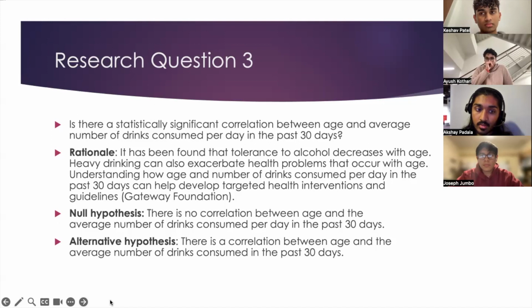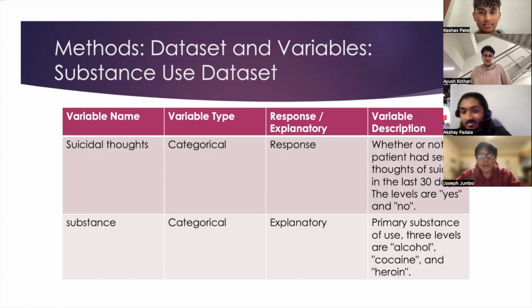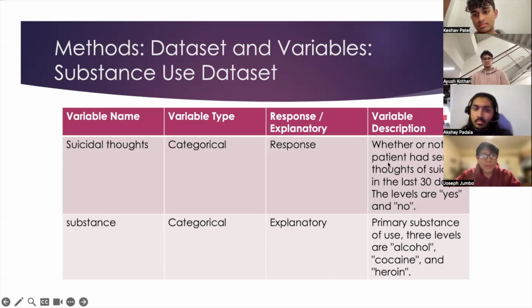Moving on, we'll be looking at the variables used for each research question. So for research question 1, we're looking at suicidal thoughts and substance. Suicidal thoughts is the categorical response variable. Substance is the categorical explanatory variable. Suicidal thoughts is whether or not the patient had serious thoughts of suicide in the last 30 days, and its levels are either yes or no. Substance has levels of alcohol, cocaine, and heroin.